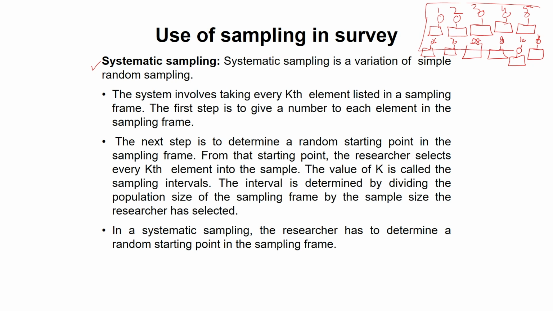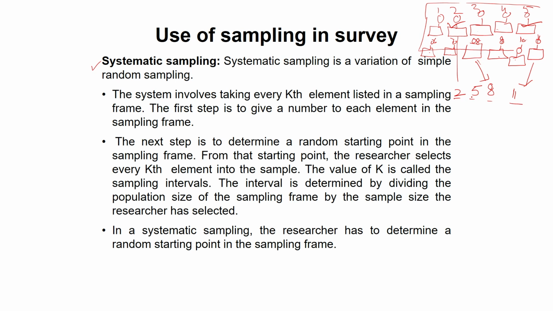Now in this diagram, you can see there are 11 persons. In a systematic way, we choose this 2, and then after 2, we leave 3, 4, then we choose 5. In the systematic way, 6, 7 are left, we choose 8. Okay, 9, 10 are left, we choose 11. Now this is the systematic way. First we have to start somewhere. So we started with 2, then we chose the 5th, we left 6, 7, we chose 8, we left 9, 10, and then we chose 11. This is the systematic way.